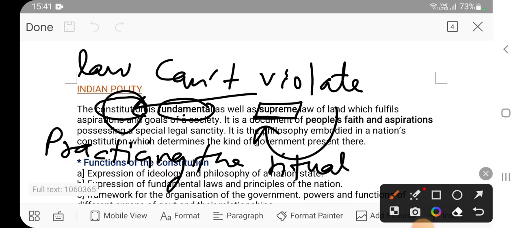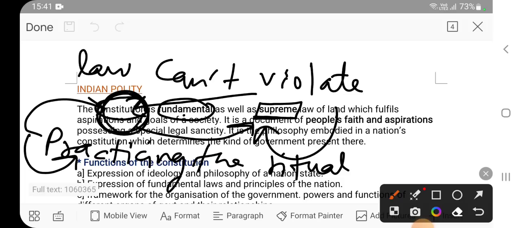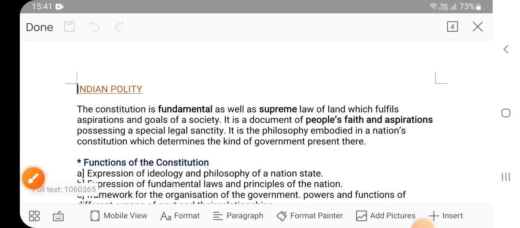So what would happen? Which provision would prevail, the provision of the constitution or the provision of the religion, or any other moral values, or any cultural ritual? The provision of the constitution will prevail. This is the meaning of supreme. So this is the definition of the constitution.